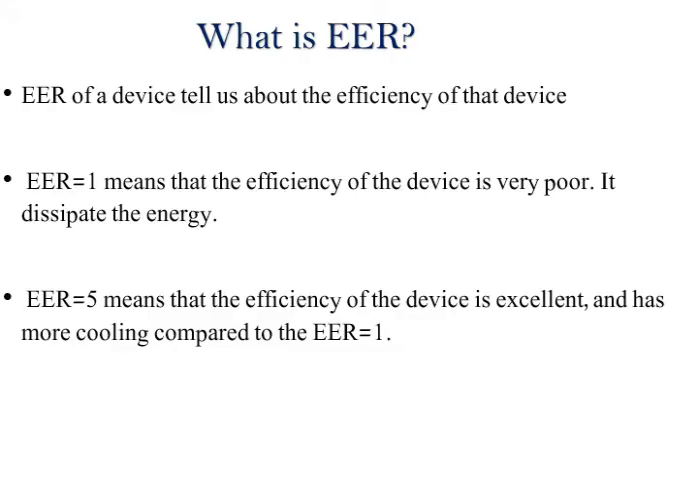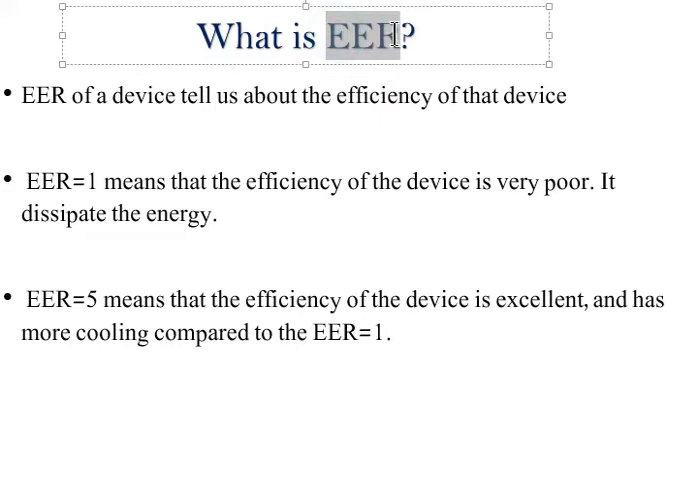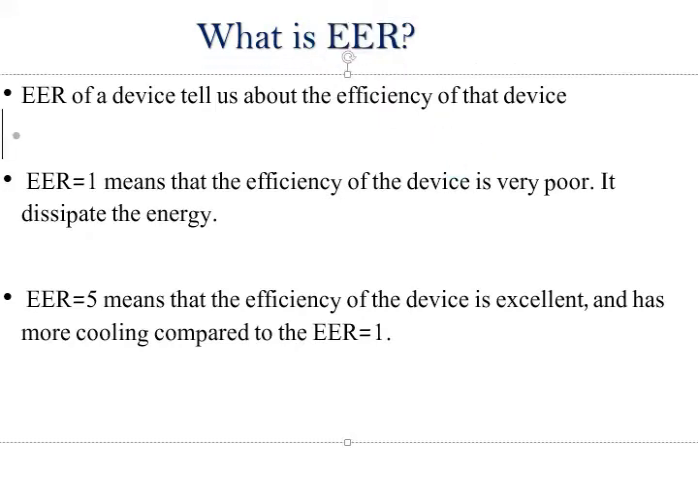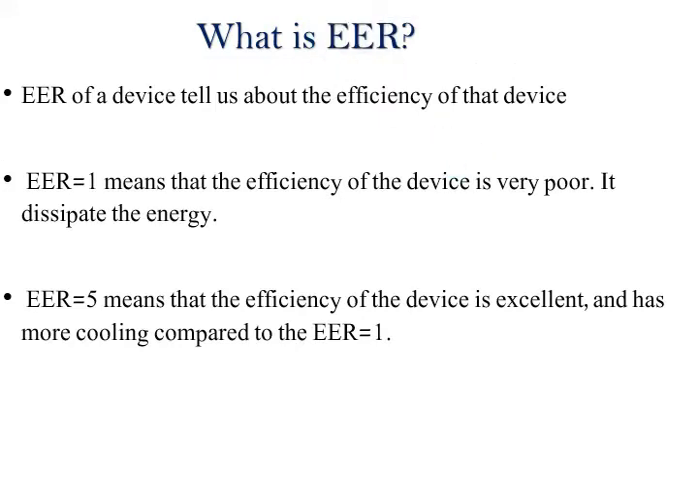Let's start the technical discussion. So we will see the technical parameter that's known as EER. This EER in an air conditioner is the energy efficiency ratio. This tells us the efficiency of that specific device you want to purchase. It may be any generic device, but here we are discussing air conditioners, so let's focus on air conditioners.